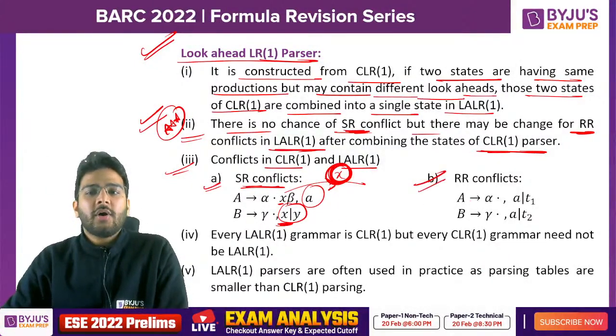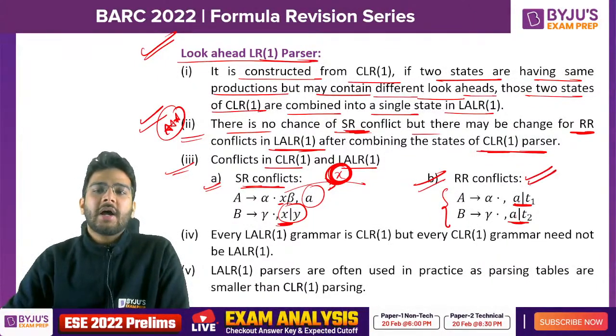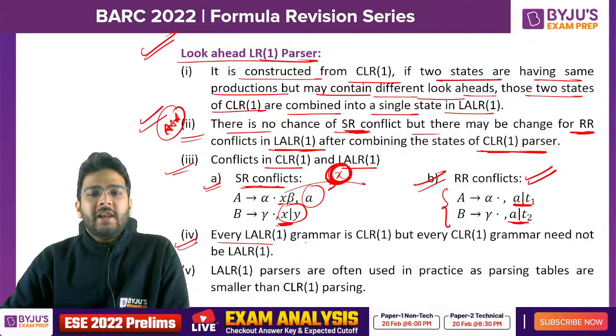What about RR conflict? You have two reduce items. In that case, just compare the look aheads of both reduce items. So as you can see, A is common here. So yes, RR conflict will be present. Clear? Any doubt? Anyone?